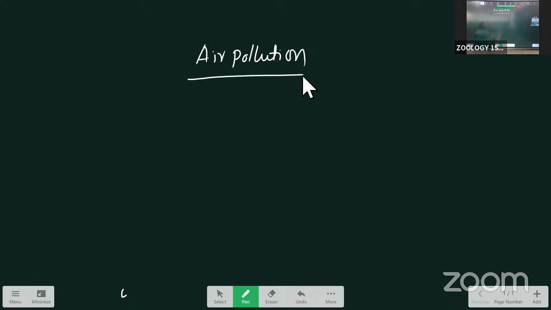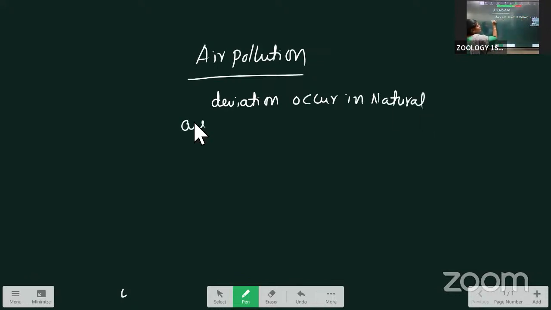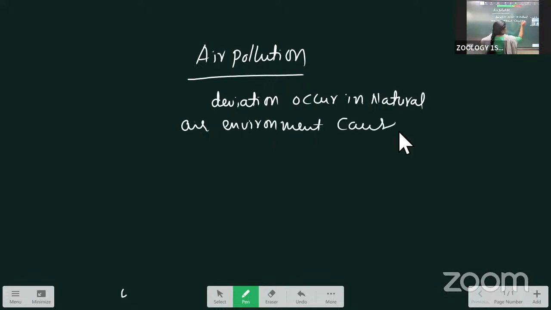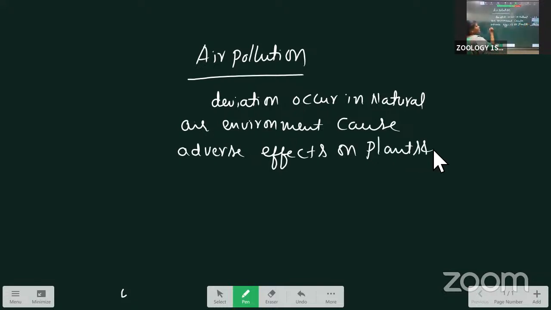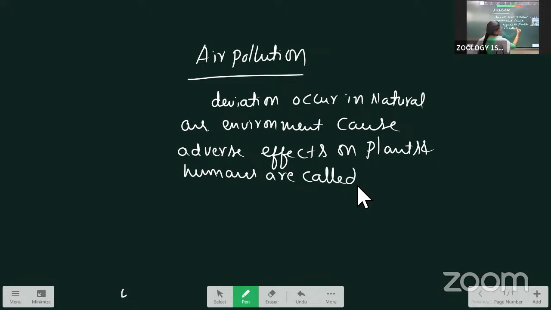In the natural air, any deviation that causes adverse effects on plants, humans and animals, we call pollution.